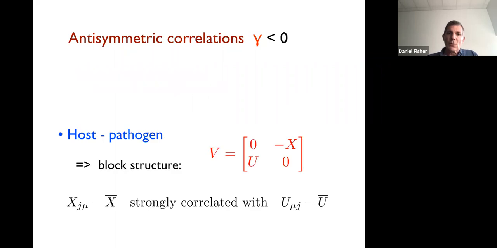But a more interesting way is if I have host pathogens. So I don't have a block structure, which I'm going to explain later, and I sort of have block anti-symmetric correlations, because if, say, a phage does better against the bacteria, then that strain of bacteria will be better for that phage, but of course it's worse for that strain of bacteria. So that gives me anti-symmetric correlations. And I'll explain this as we go along.